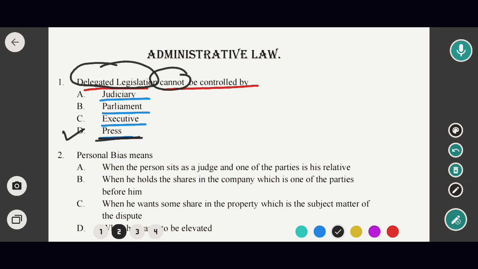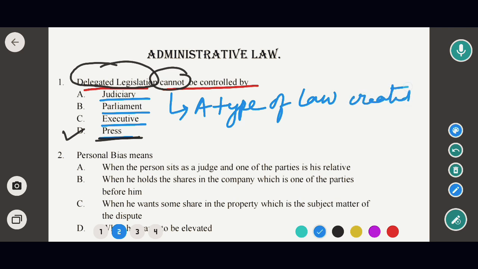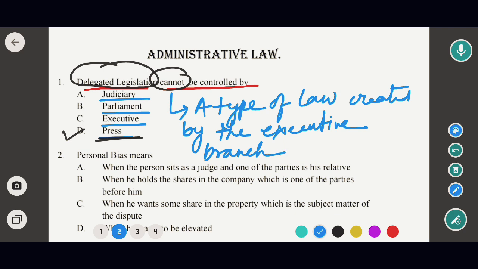Before that we should know what is delegated legislation. Delegated legislation is basically a type of law created by the executive branch to implement the requirements of the primary authority.